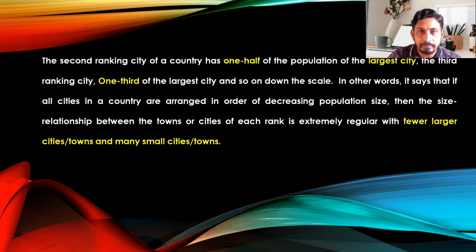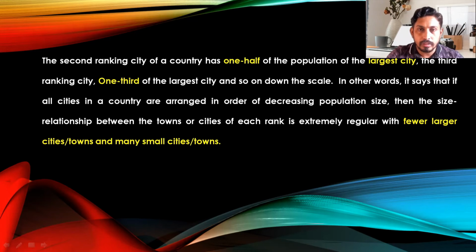Now we are going to discuss what work has been done in the area of the rank size rule and what views were expressed by other scholars on it. First of all, according to Chorley and Haggett, the rank size rule is a social and economic model which states that there is a harmonic progression of cities in the urban hierarchy, such that if the population of the largest city is known, then the expected population of the other cities in that country can be derived with the help of the rank size rule.